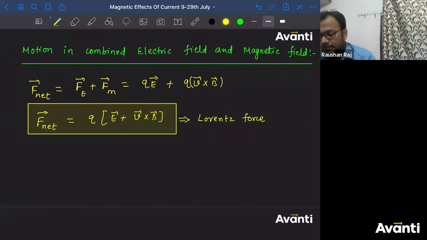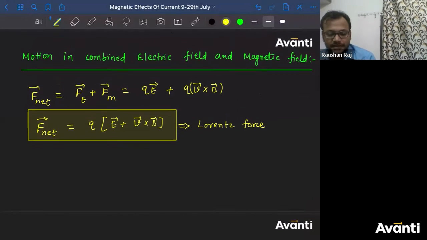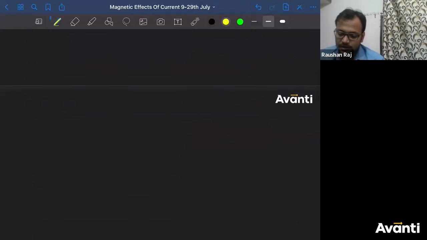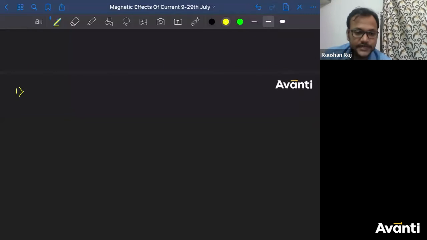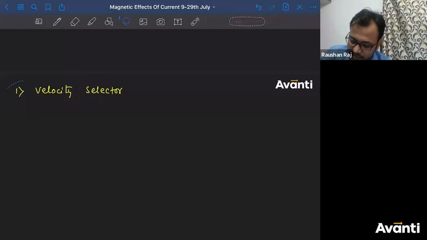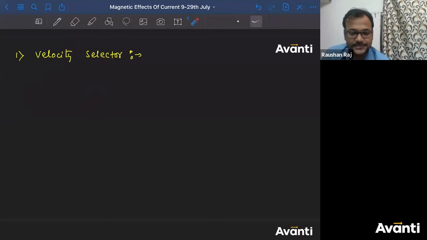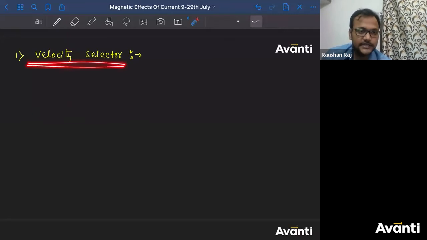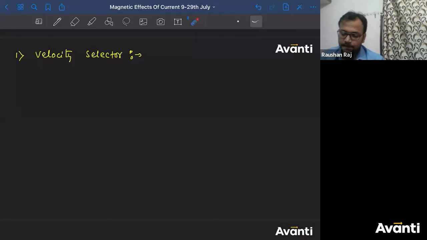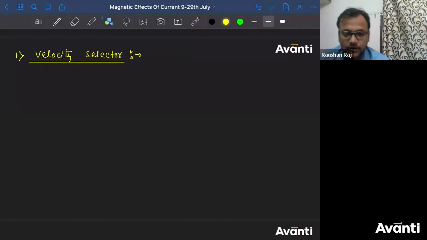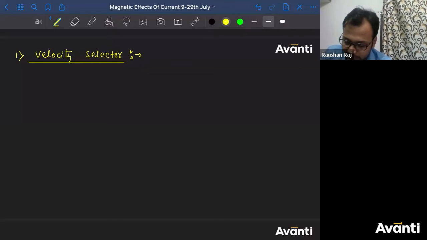So in this particular topic, we need to study two conditions. One of the devices is called the velocity selector. Let me cut it here. When I explain the theory of this part, you'll understand why we named this the velocity selector. First listen to me, and then you'll automatically get to know why we called this topic velocity selector.